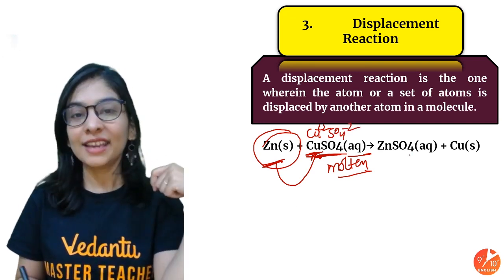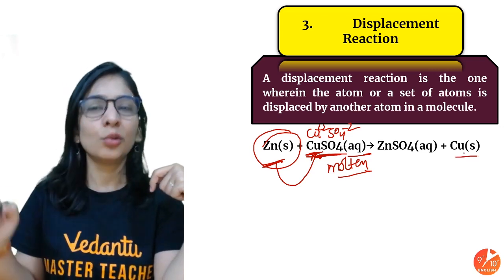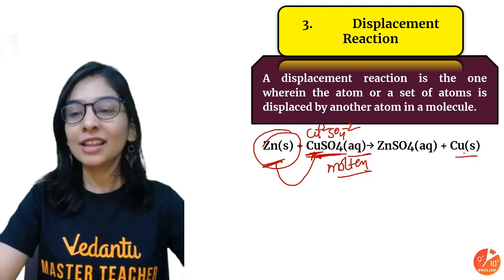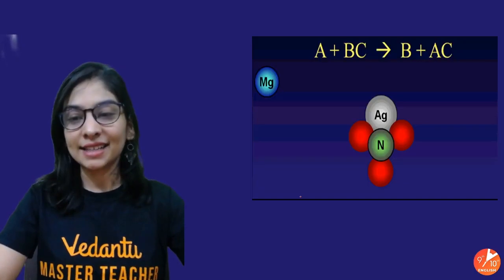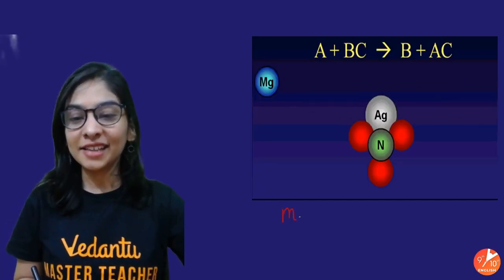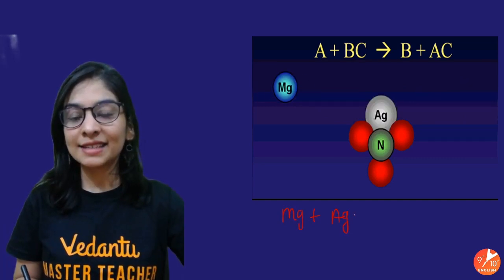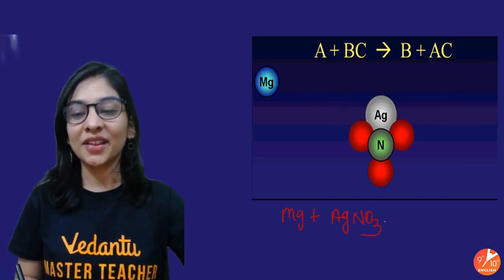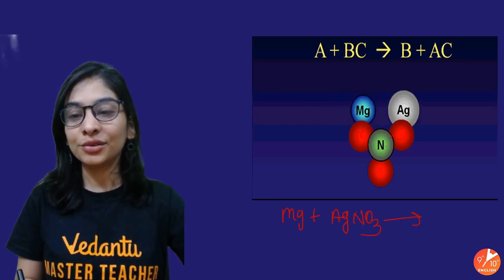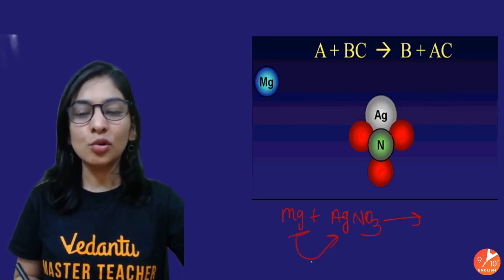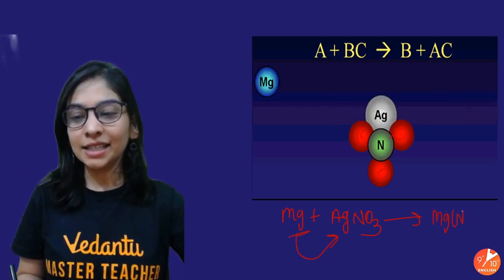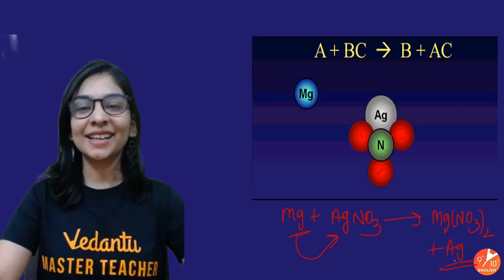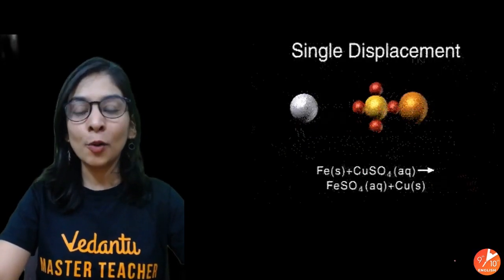So zinc is like, I am displacing copper, copper, be a loner, and you got zinc sulfate, a metal salt, and again one metal in the free form. Yeah, you got it? I'll show you that example in front of you. Magnesium I have combined with what? Silver nitrate, AgNO3. And magnesium is like, I am more reactive than you, silver, go, I will take this position. You got magnesium nitrate and poor silver. Loner silver is free. So this is your single displacement. I hope it makes sense.